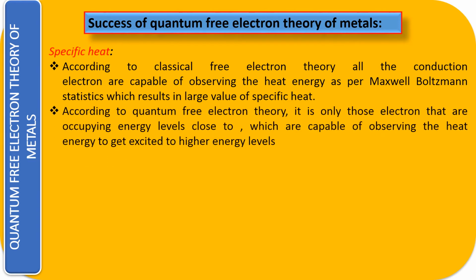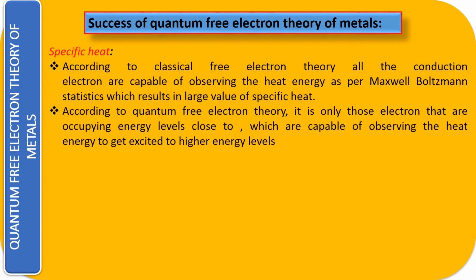So let us see. According to the quantum free electron theory, it is only those electrons that are occupying energy levels close to the Fermi level which are capable of absorbing the heat energy to get excited to a higher energy level. Try to understand this. In the case of the classical theory, all the electrons are free to move anywhere. So whatever energy we give, they just behave like gas particles, and their kinetic energy is equal to 3 by 2 kT. That is applicable for all the electrons.